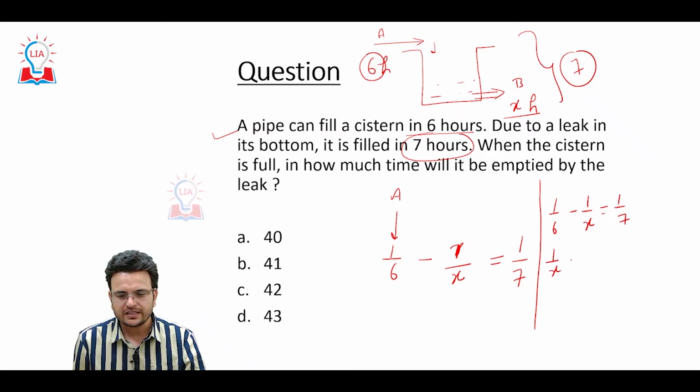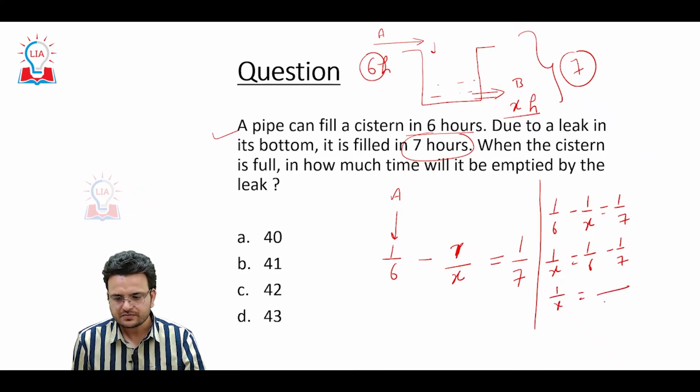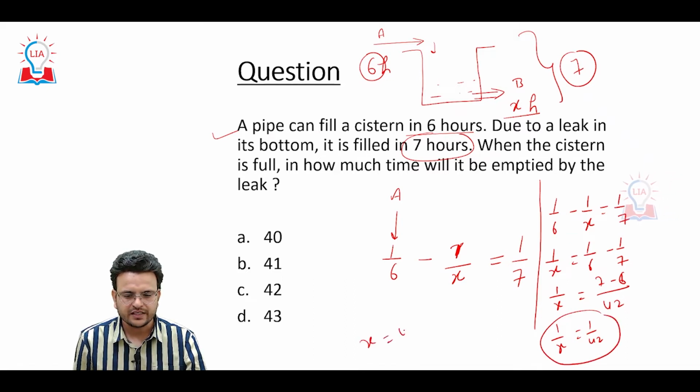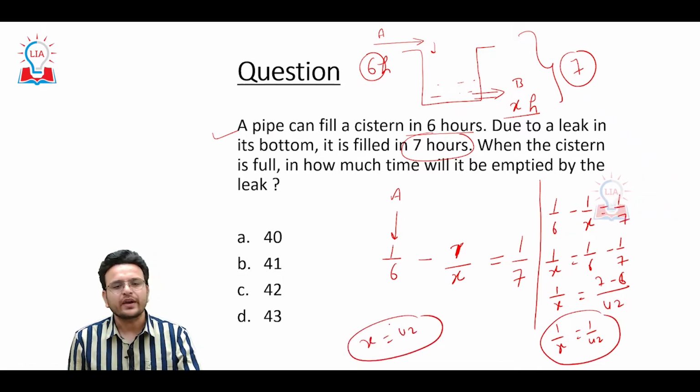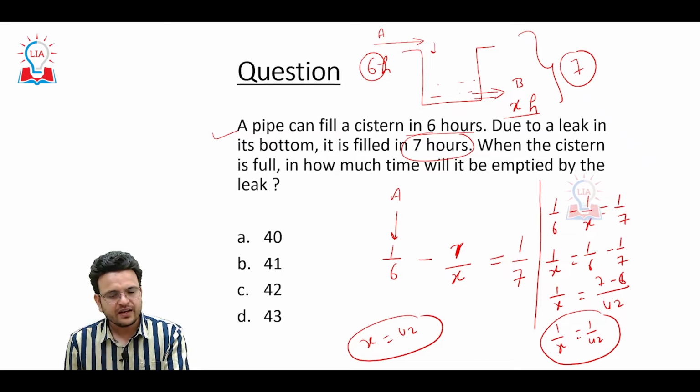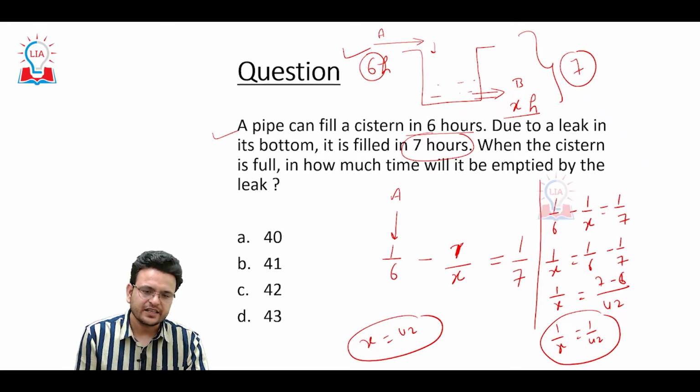Okay. Now 1 upon 6 minus 1 upon X equals 1 upon 7. 1 upon X will be 1 upon 6 minus 1 upon 7. 1 upon X will be 7 minus 6 over 42, so 1 upon X will be 1 upon 42. So the answer will be 42 hours. Okay. Pipe A can fill a cistern in 6 hours.